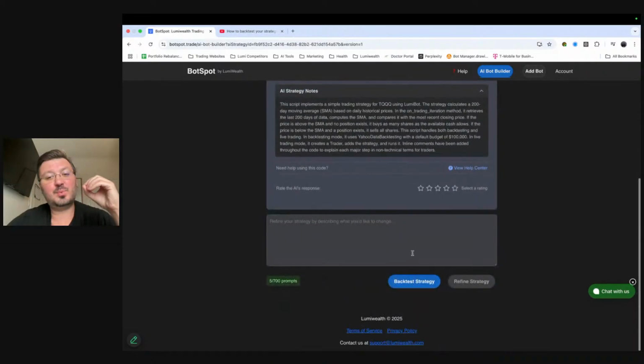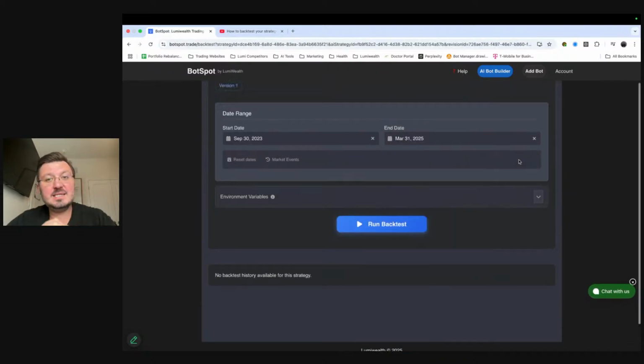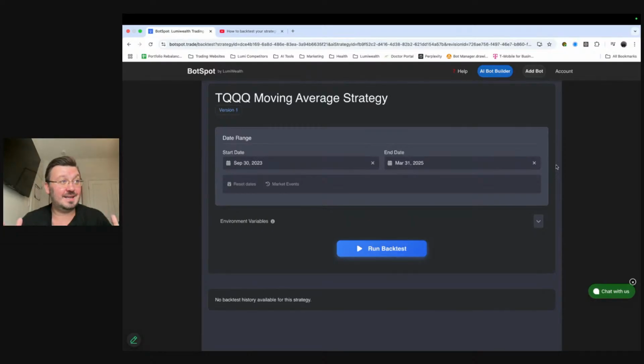So check this out. This is brand new. This literally did not exist until this week, right? You can click on the backtest strategy button right down here, okay? And this is going to take you to a page where you can actually backtest the strategy. Now, if you guys don't know what backtesting is, it's basically simulating how this thing would have done in the past, right? How would this thing have performed in the past?